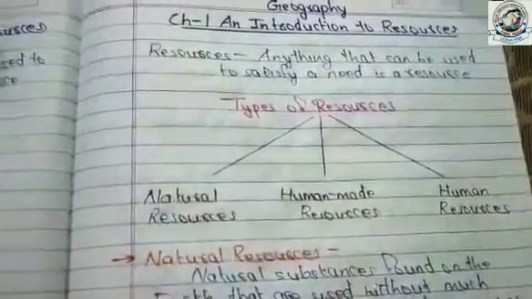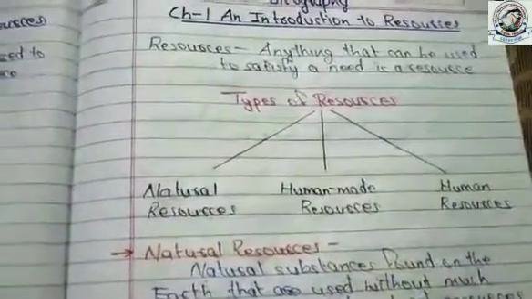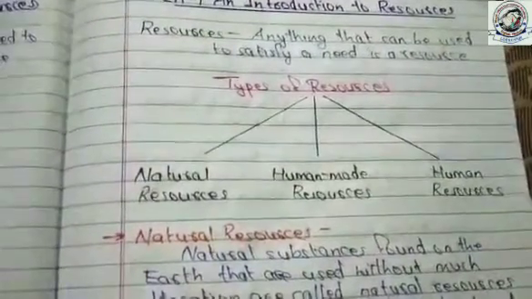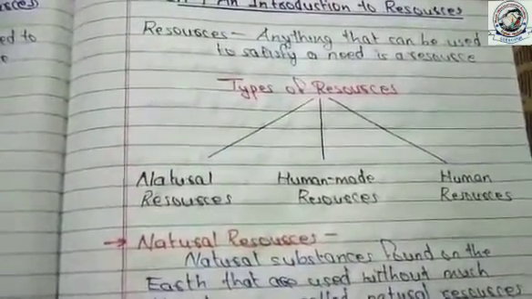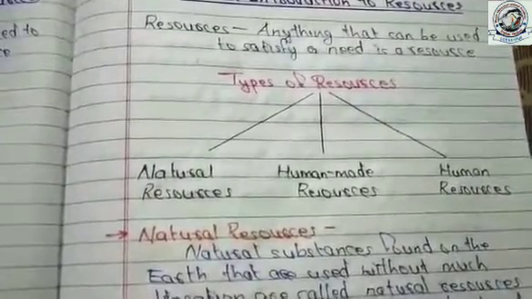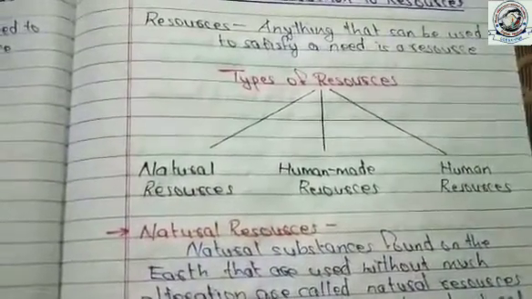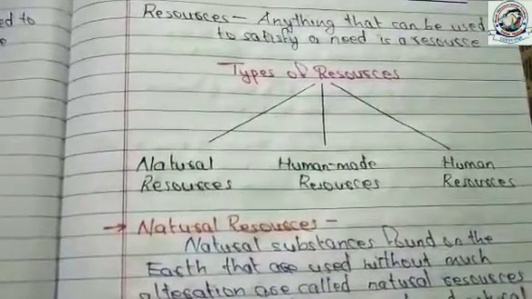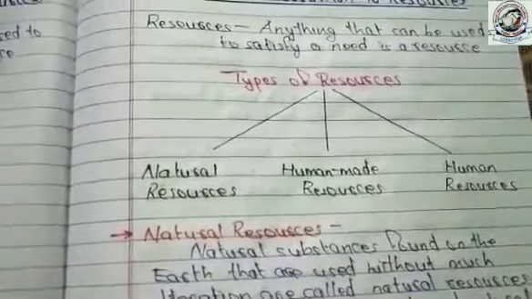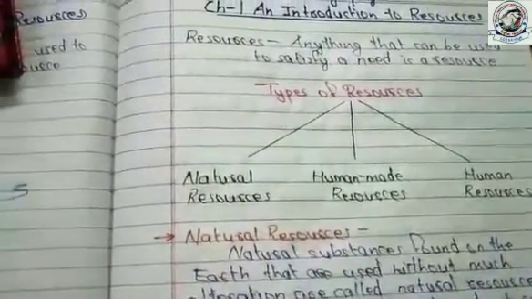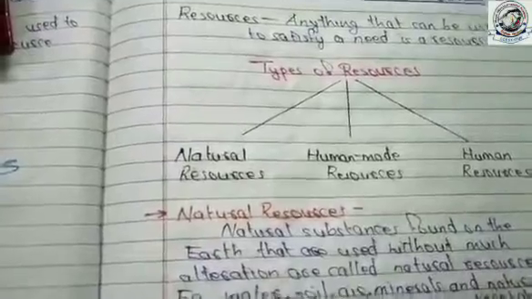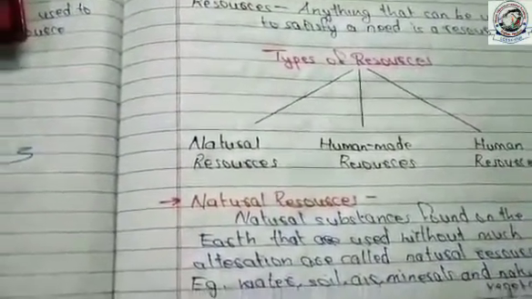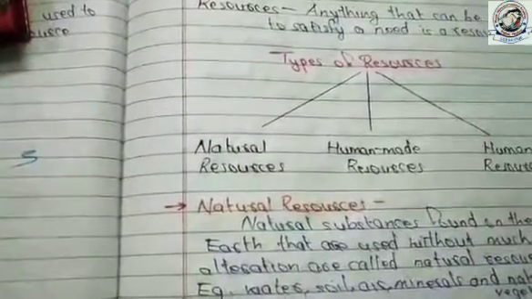For example, look around you and observe. You will be able to identify many types of resources. The water we drink when we are thirsty, the electricity we use in our house, the rickshaw we use to get home from school, the textbook we use to study, etc. are all resources. Everything by which we are surrounded, whether living or non-living, and it is useful for us, means it satisfies our need, is known as resources.